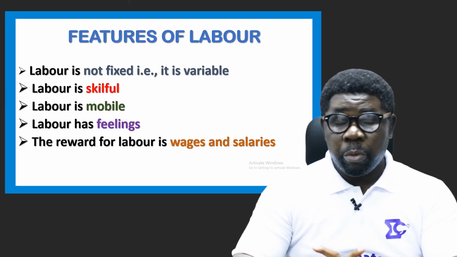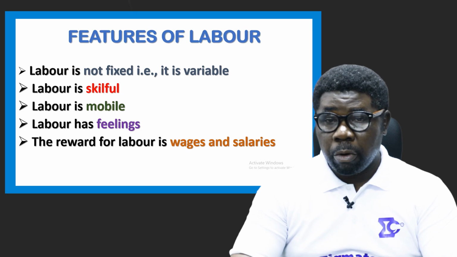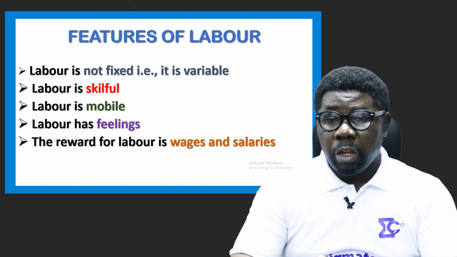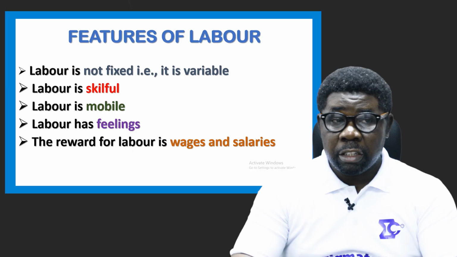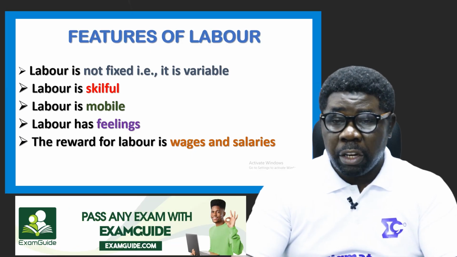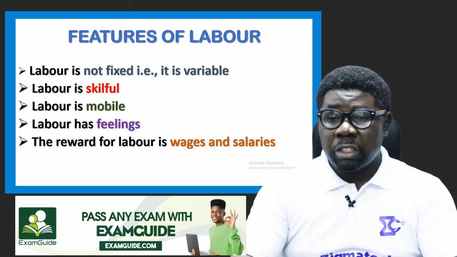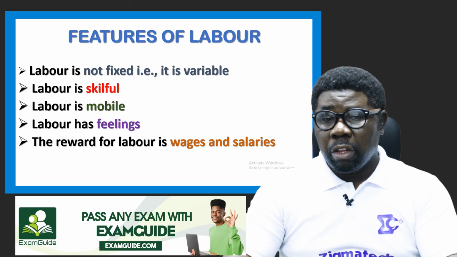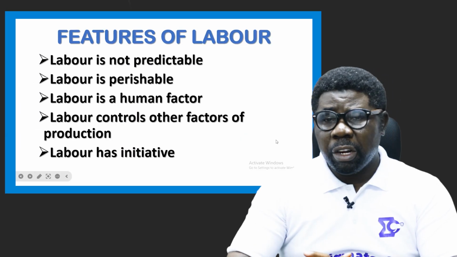Labor is mobile. Labor can move from place to place and from job to job. Labor has feelings, that is, he is human. It can feel happy, it can feel sad. It can react happily, it can react violently. Labor is emotional too. The reward for labor is wages and salary. These are the things, not exhaustive though, that you should know about labor.